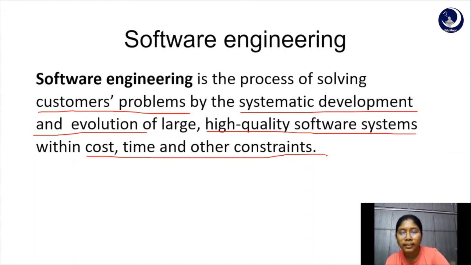So not only these, the other constraints are completing the project within finite resources, and it isn't beneficial to do something when there is no profit. And also, if there is another organization that could do the same task more efficiently, then there's a high chance that they would contract the task out to the other company rather than us. So software engineers must therefore ensure that their systems can be produced within a limited budget and within a certain due date. Achieving this requires careful planning from the initial stages and sticking to the plan no matter what, in a disciplined way.